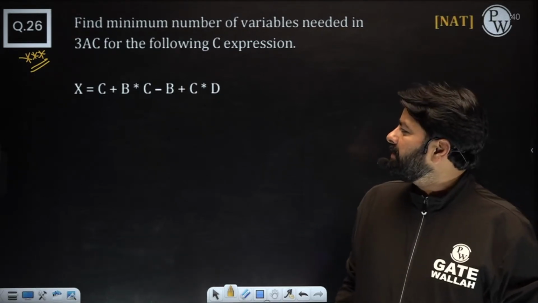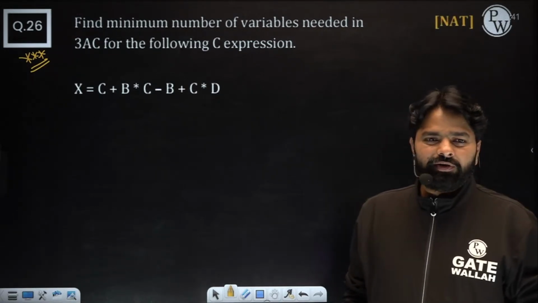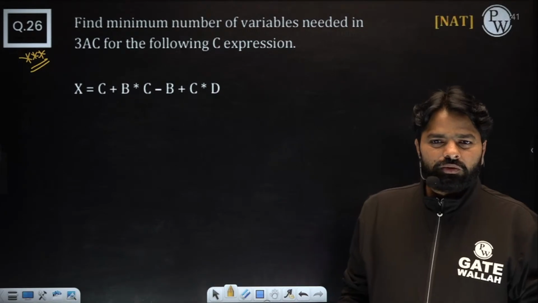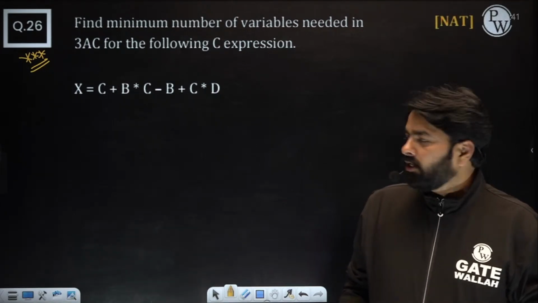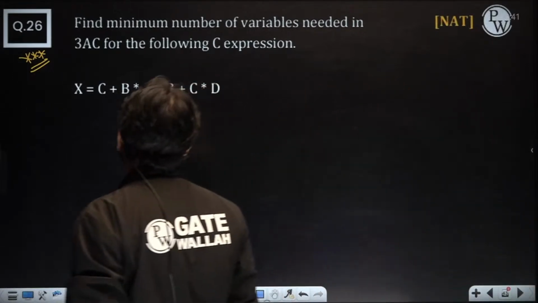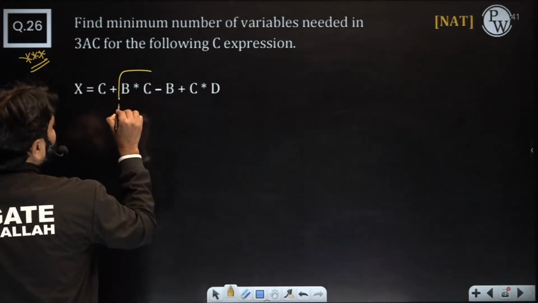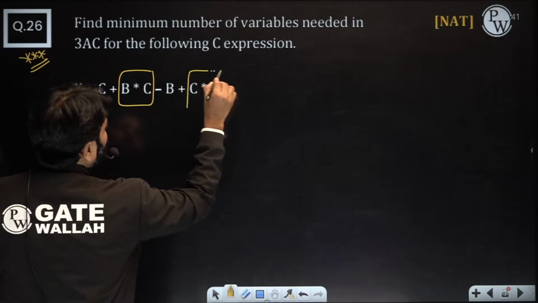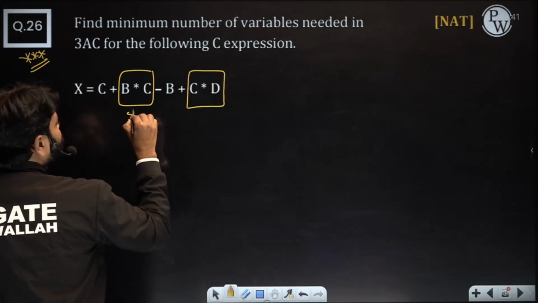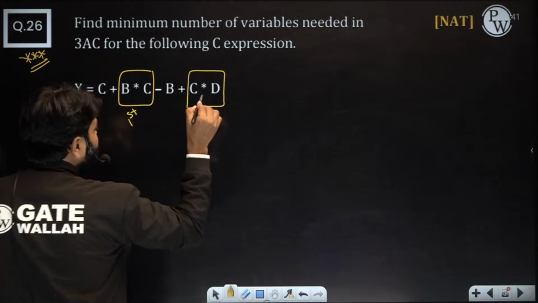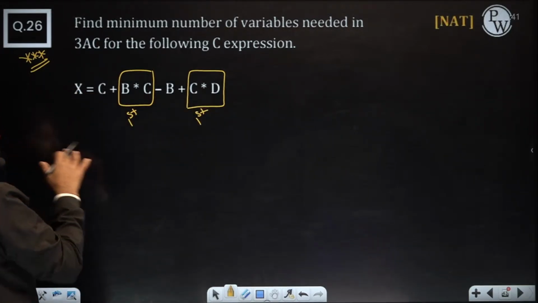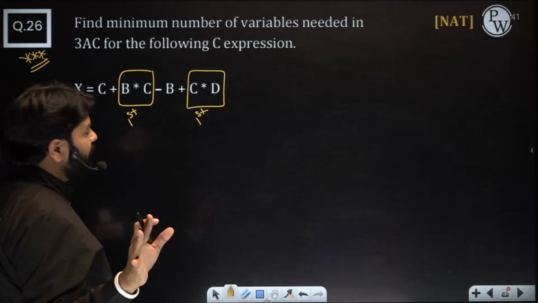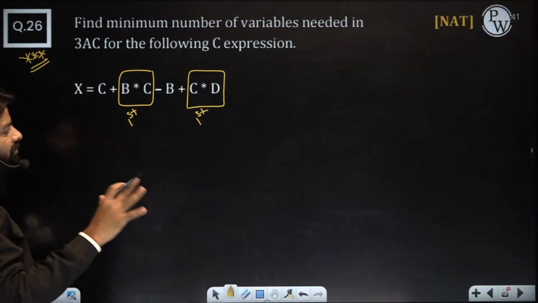You have B, C, D. Next, anyhow, we don't need it. So, do you need any extra variable? That is the trick here. The problem is, see, first what you do is this multiplication, right? First, you are going to do this. After doing this, you will go for plus minus in left to right order. That you are aware, right? Plus minus in left to right order.